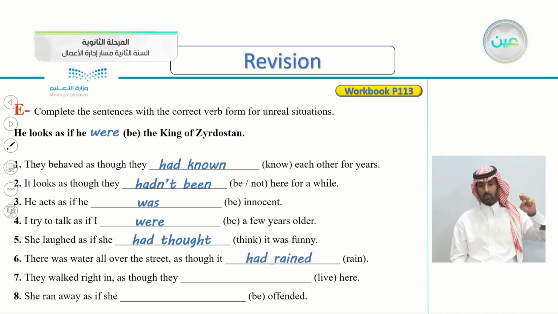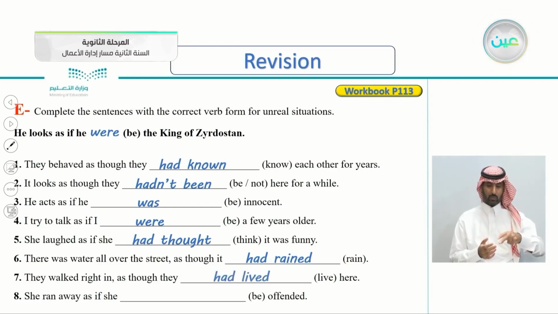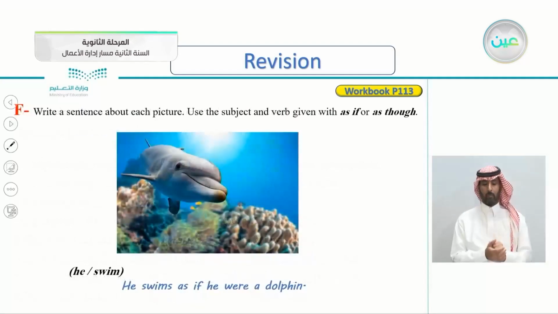Did it rain? No. Number 7, they walked right in, as though they live here. So the verb is live. So they walked right in as though they had lived here. Number 8, she ran away as if she be offended. So she ran away as if she, and verb is be here. Yes, as if she had been offended. Very good. This is number 8.